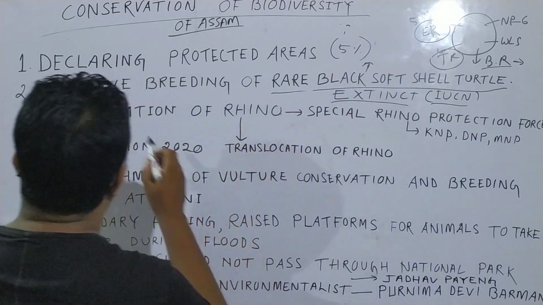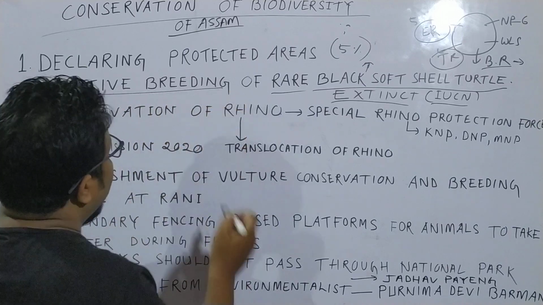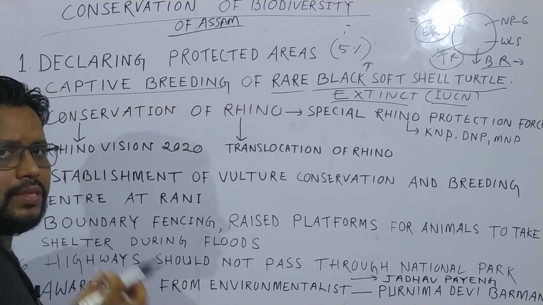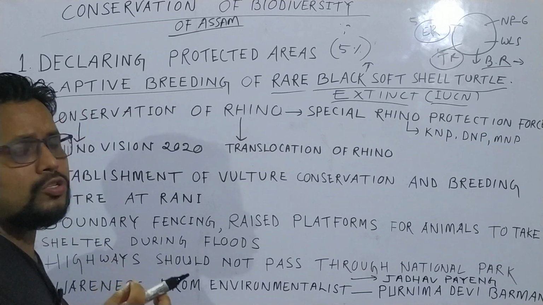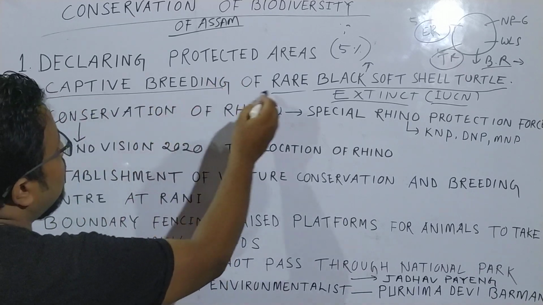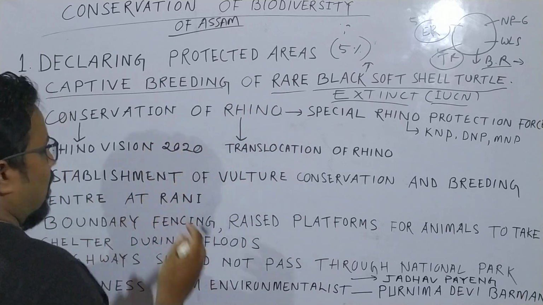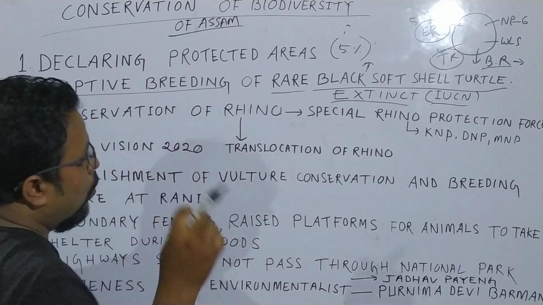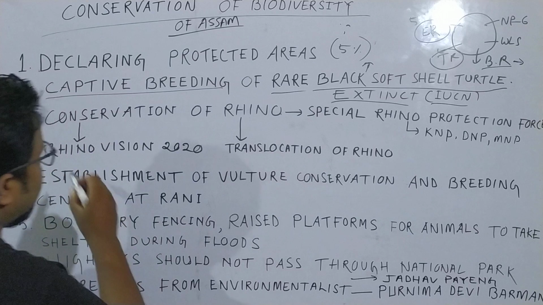Okay, now there are basically 2 purposes. One is captive breeding, another is that the hatched turtles will be released in the wild. Number 1, captive breeding will be done. Next, hatched turtles will be released in the wild. Okay, number 3, conservation of rhino.